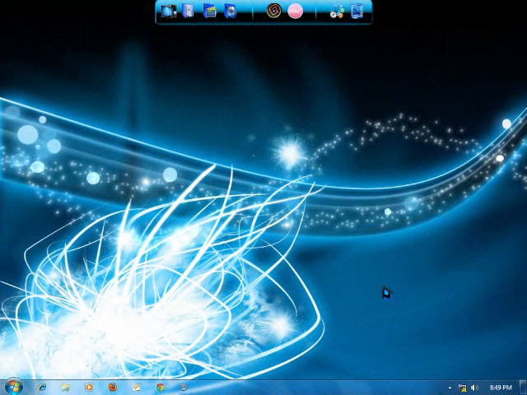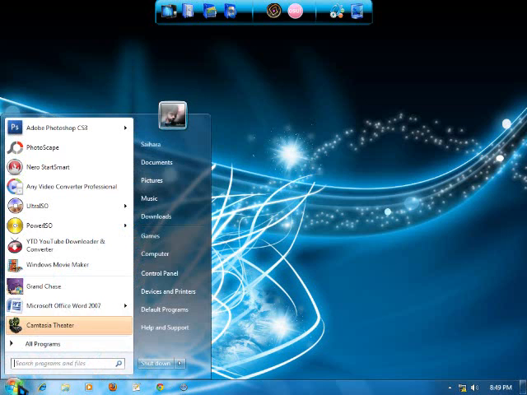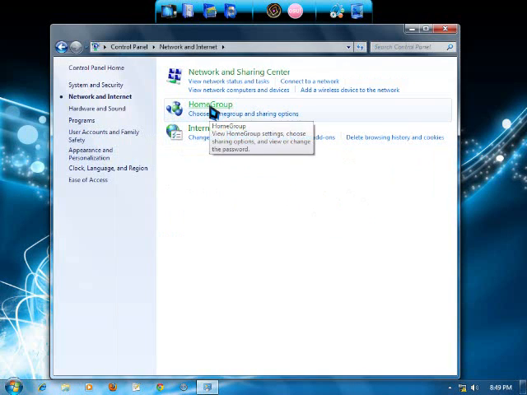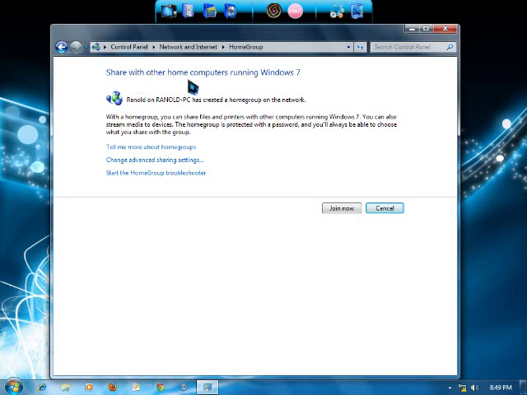After creating a HomeGroup on the first PC, next, on the second PC, we're going to join the HomeGroup that has been created. Go to start menu, control panel, network and internet, HomeGroup, and as we can see, the user and the name of the PC. And this is the user in this PC. Just click this button, join now.